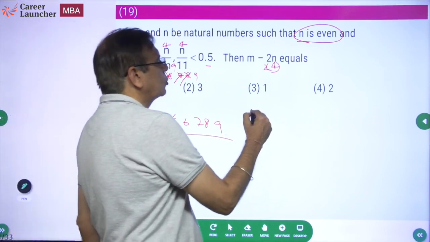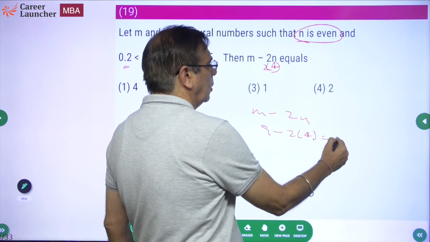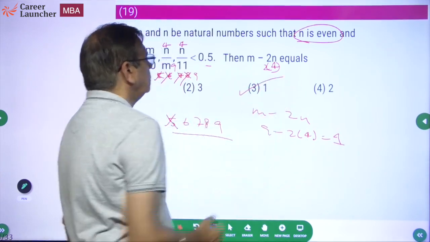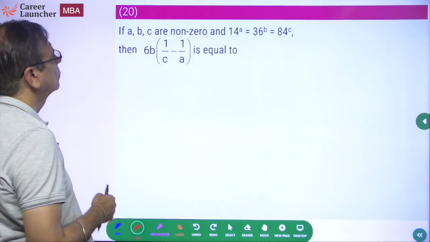So what is m minus 2n? 9 minus 2 into 4. 1. Okay. Easy question, no jugaad as such. Write down numbers, get the answer.